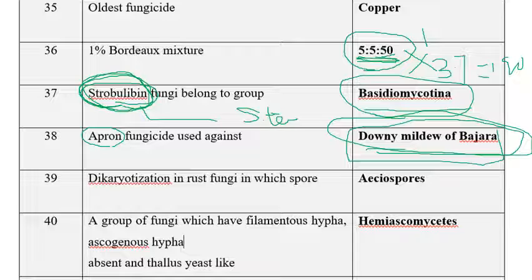The next one is: dikaryotization in rust fungi is by which spore? We know it's the Aeciospore among the given options. The next one is a group of fungi which have filamentous hyphae and ascogenous hyphae absent in the thallus, that belongs to Hemiascomycetes. I don't know exactly what it means, but it belongs to Hemiascomycetes, I think.